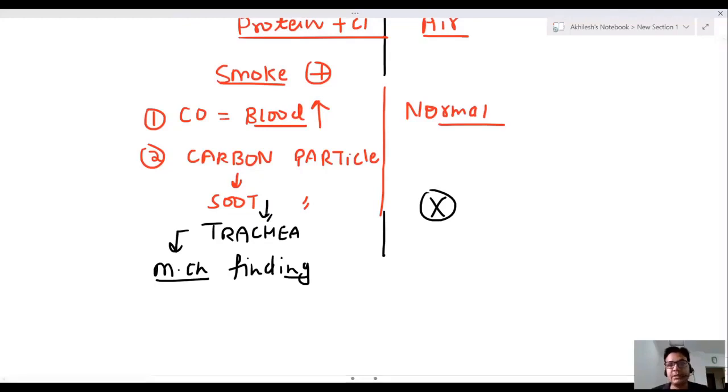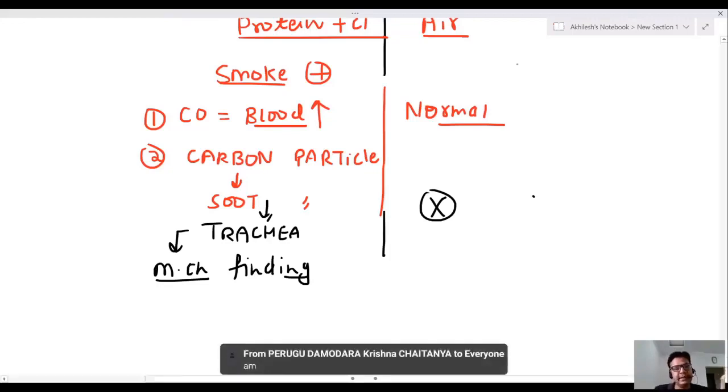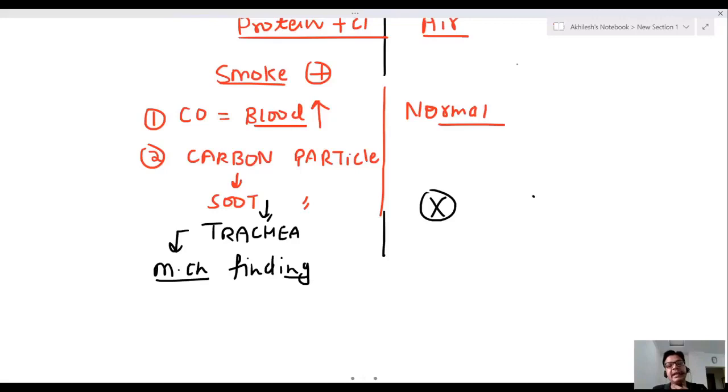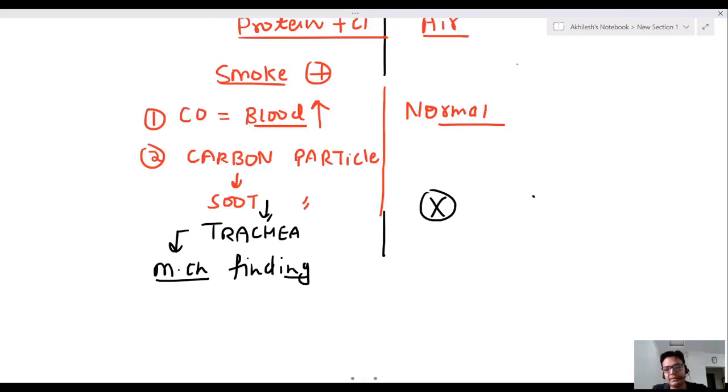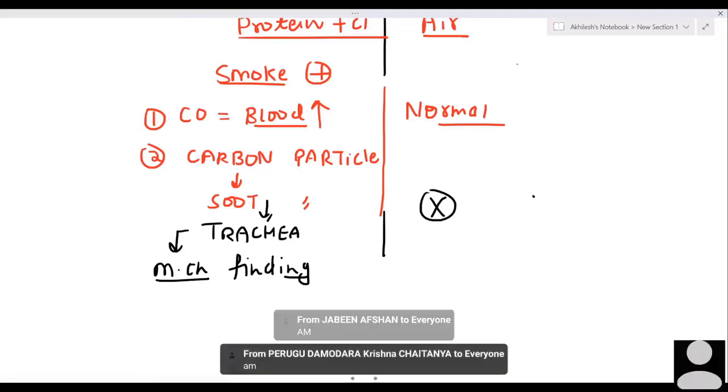Now, sometimes you get a question. You got a burnt body. The blister of the burnt body contains albumin plus chloride. What is the diagnosis? Antemortem burn or postmortem burn? Antemortem burn. Soot particle or carbon particle in the trachea is the most characteristic, best finding of antemortem burn.